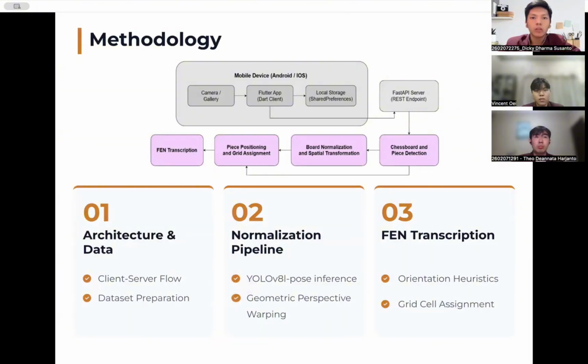Fanit is built around a three-stage pipeline. The first stage is model architecture and data preparation. The second is board normalization, and the third is FAN transcription. The whole thing runs as a client-server application, where the phone just handles capturing the image and the server does all the heavy inference work.